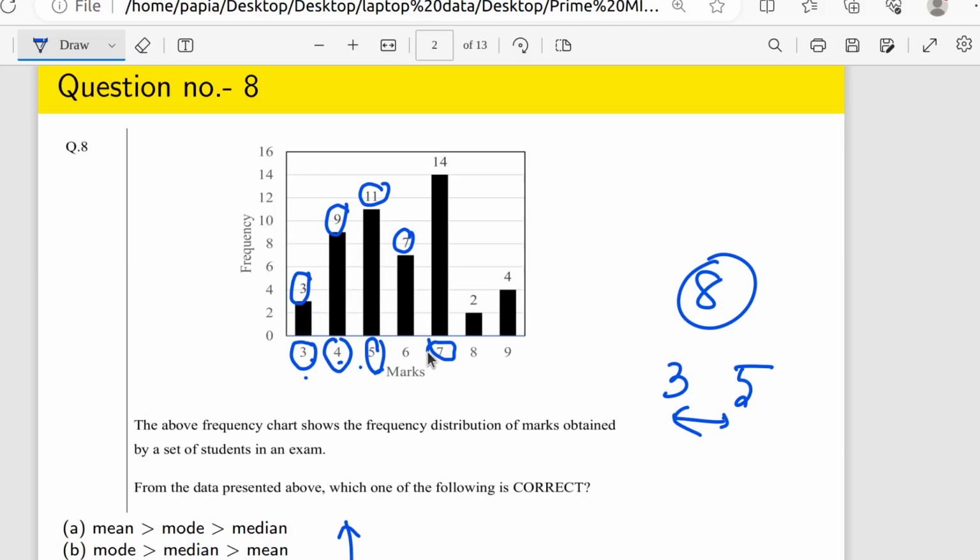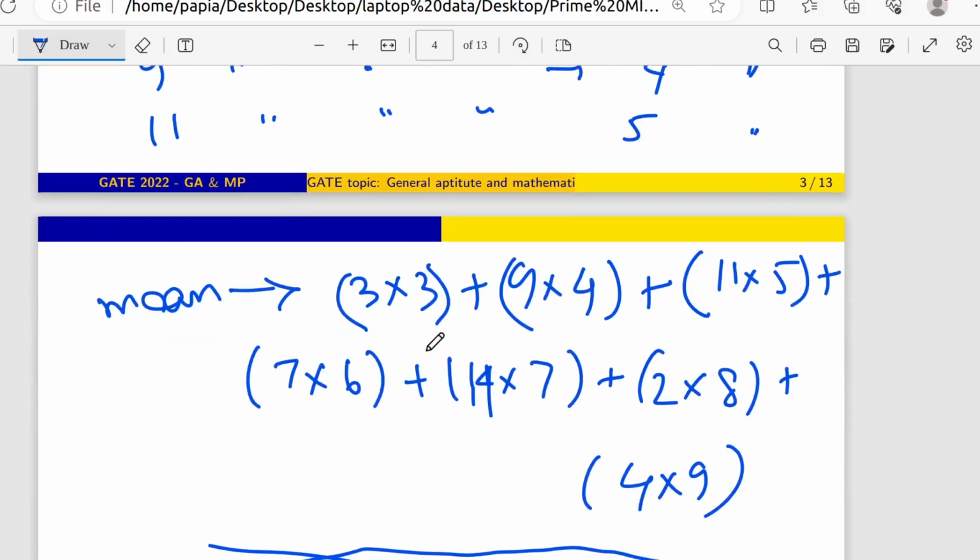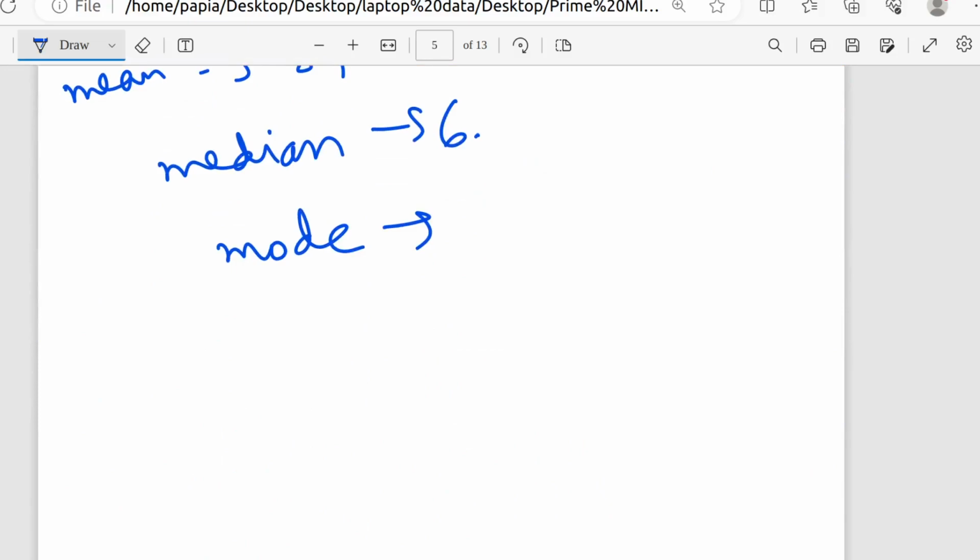14? No, 14 is the number of students who got those marks. So the maximum number is 14, but 14 will not be the mode. The mode is the marks in which the maximum number of students got. 14 students got that, and it is the maximum number, for which the marks are 7. So the mode will be 7. I am just going to write here: mode is 7.